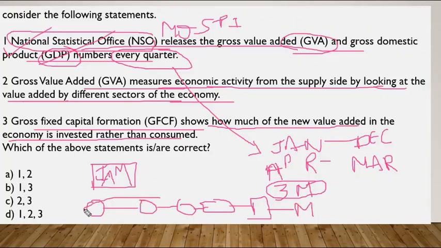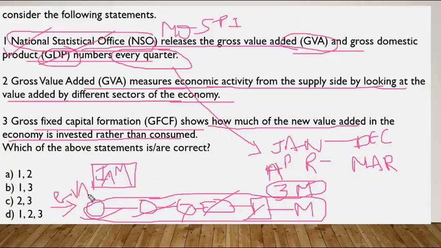See, there are so many levels for creating one jam bottle. So at every place value addition will be done, right? Some kind of value has been added in every stage. So this is known as GVA in simple terms. From the supply side the GVA is seen, whereas from the output side, that is the demand side, the GDP is seen. So this is the common basic difference between these two.